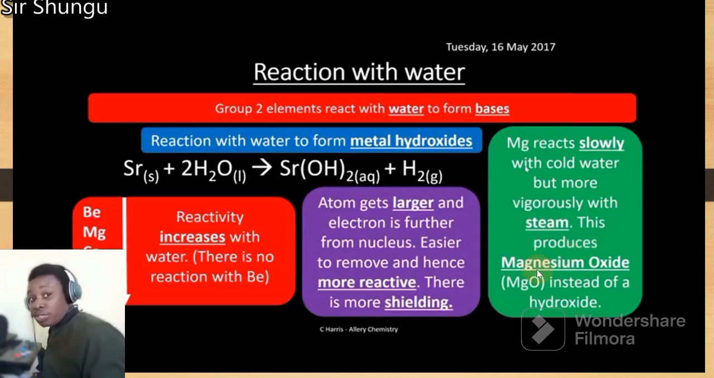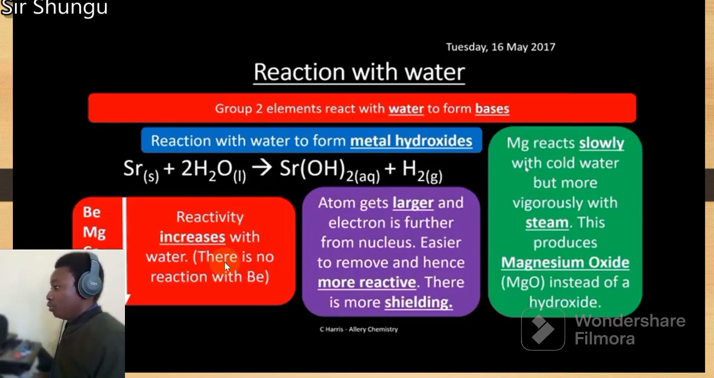So it forms magnesium oxide instead of magnesium hydroxide. This one forms an oxide instead of the hydroxide. Also take note that when these elements react with water, the reactivity increases as we go down the group. This is due to what we said: it's easier for these elements to lose electrons as we go down the group. There is a larger atomic radius, and also a high shielding effect, like we saw. So this makes the elements more reactive going down the group.